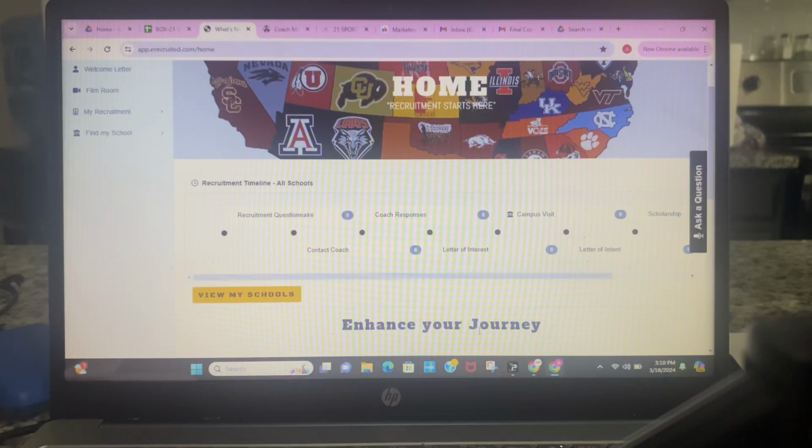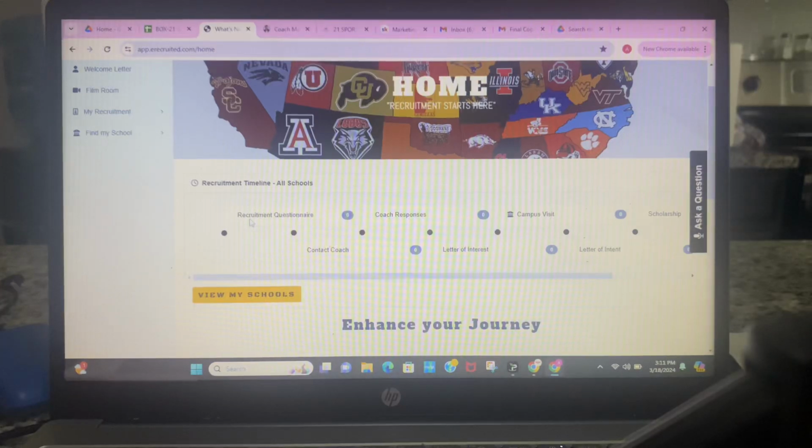All right, so here we have our main page, where when the athlete logs in, they will get a glimpse of this page. As you can see right here, there are the recruitment timelines for all schools. This is a great feature that we offer to keep kids in order and in line, letting them know exactly what's going on with their recruiting process.